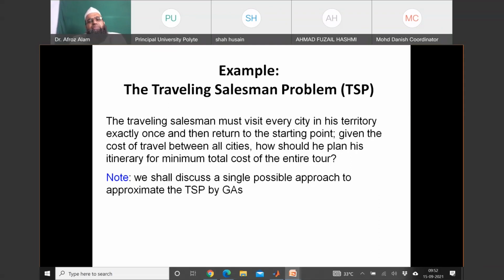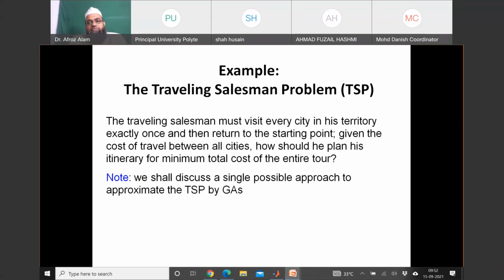In a simple way, you can understand this problem like this. You are at any airport. I am modifying this problem. You have to travel to all the airports of the world, but exactly once, not twice.